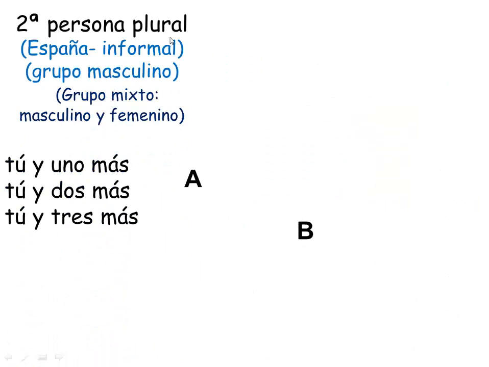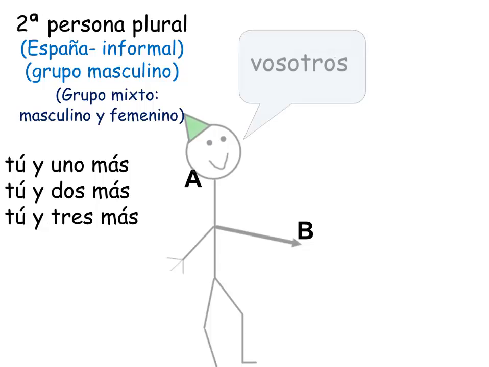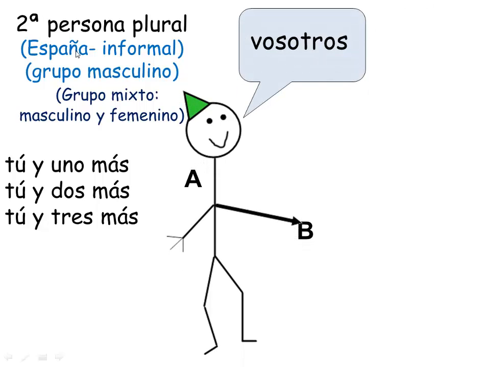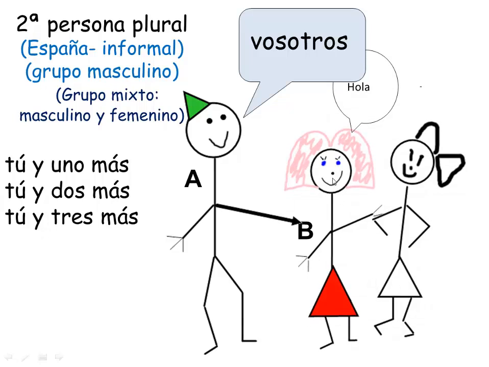So now let's look at second person plural, and we're going to run into the same issue as we did with the singular part of the second person. What we're going to have is the vosotros form, which is informally used in Spain. This is the familiar form that we use in Spain. Okay, and then again, we've got the same scenario. If it's you and another person, then it's vosotros, which technically here you would need a boy and not two girls.